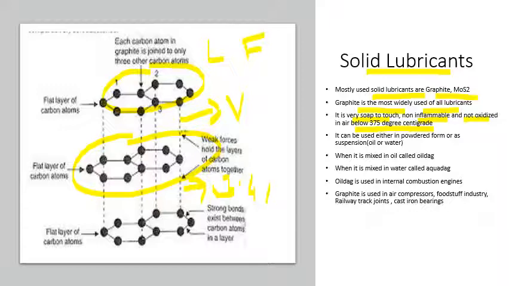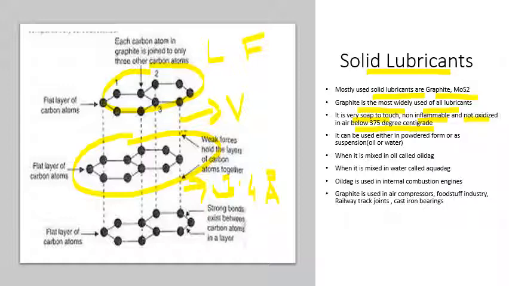Since the layers are held together by a weak force, a slight external force slides these hexagonal layers over each other. That's why it is soapy to touch and has a slippery nature.